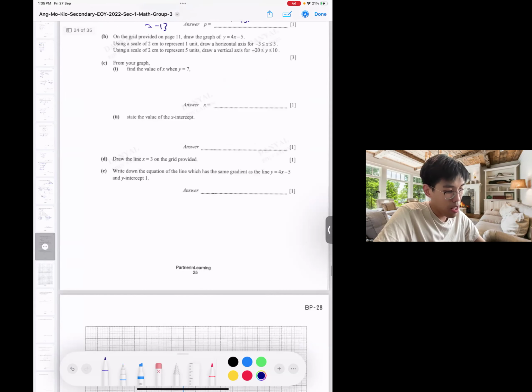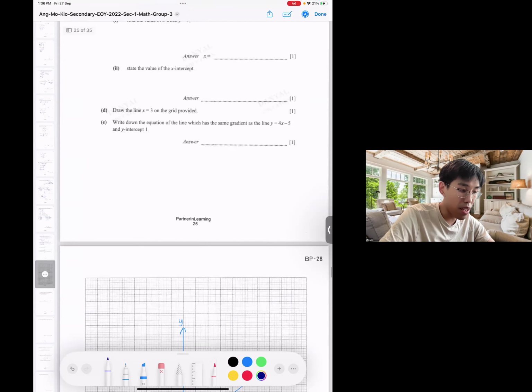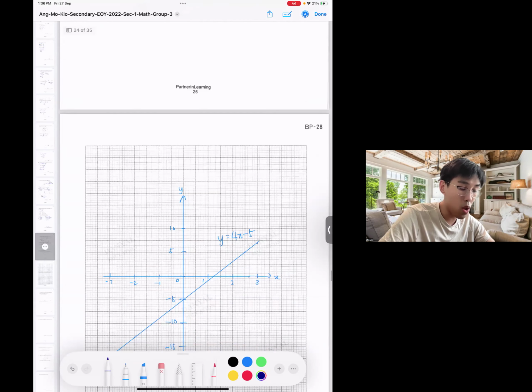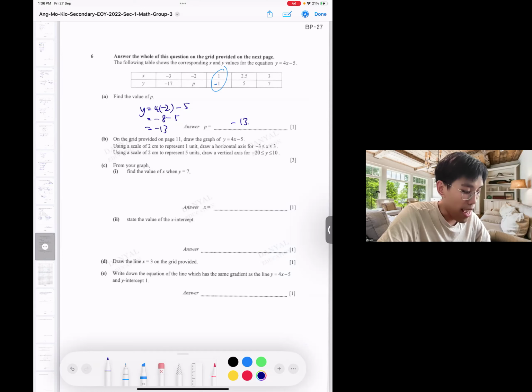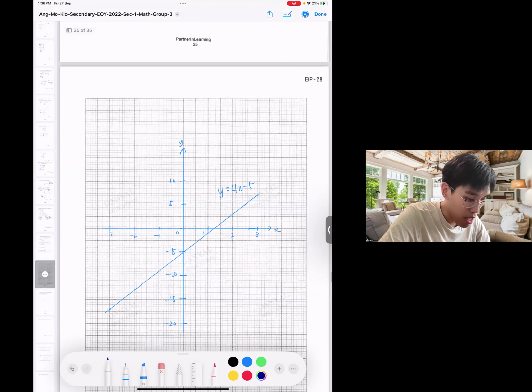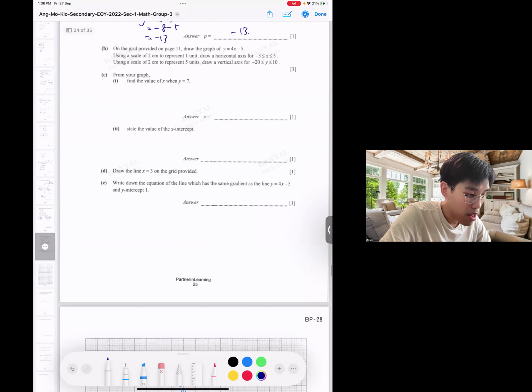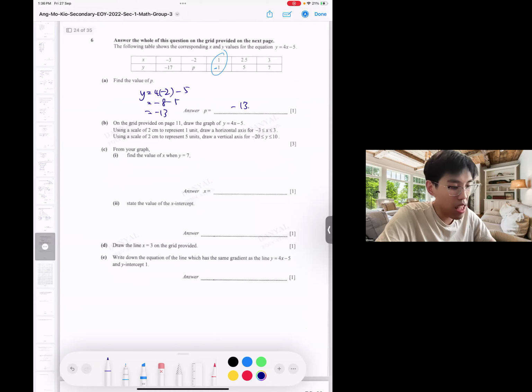Okay. So next, find the value of x when y is 7. When they say from your graph, that means you cannot solve. Read off your graph. So x should be 3 when y is 7. Interestingly, it's already here. So I don't know why they asked it again.